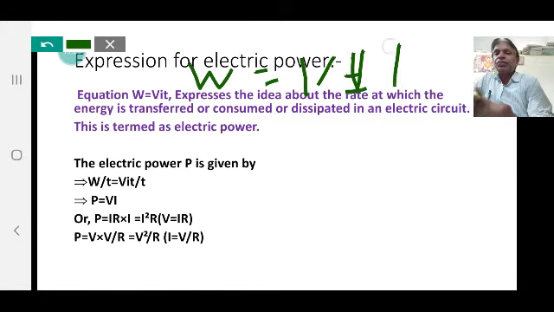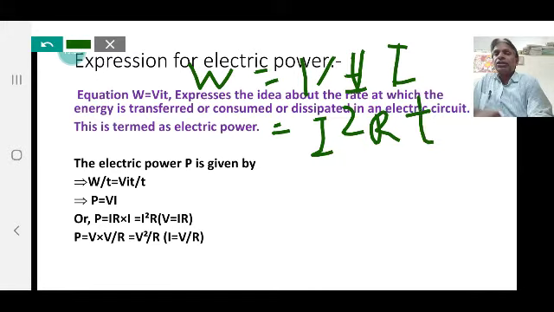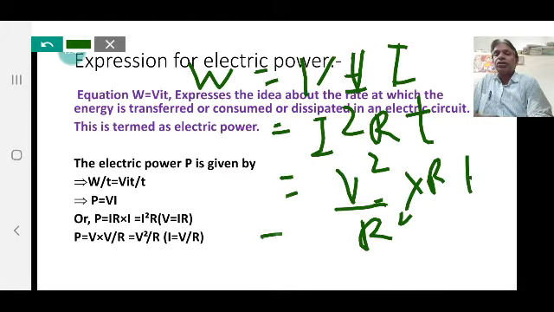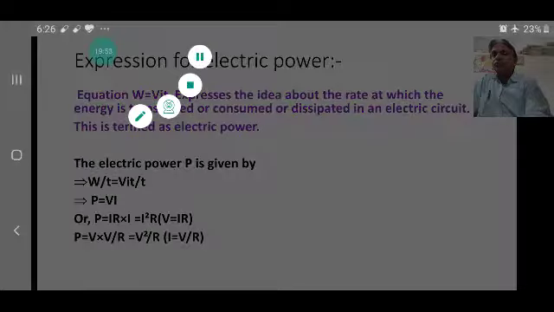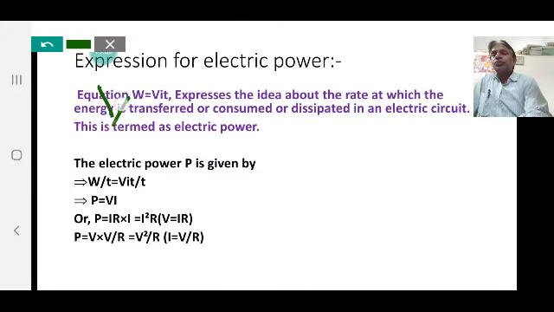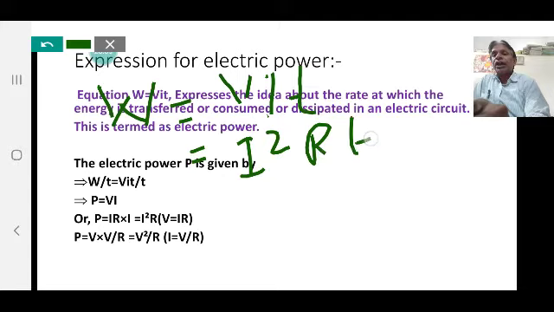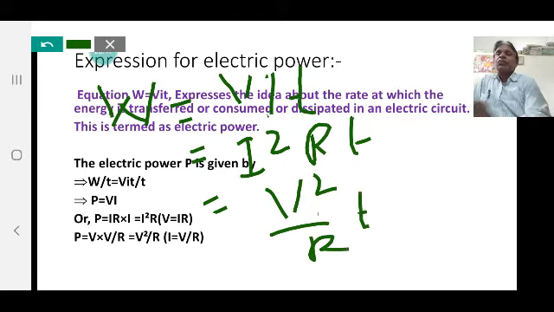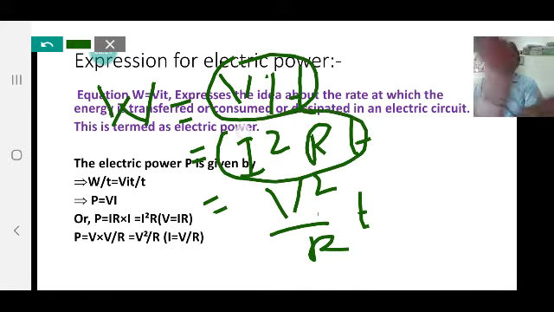VIT may also be written as I square RT, and it is also written in terms of potential difference: I is equal to V by R, so I square is V square by R square, and with R and T, we get V square by R into T. So, one expression is W is equal to VIT, another expression is I square RT, and another is V square by R times T. Work done is expressed in terms of VIT, I square RT and V square by R times T.